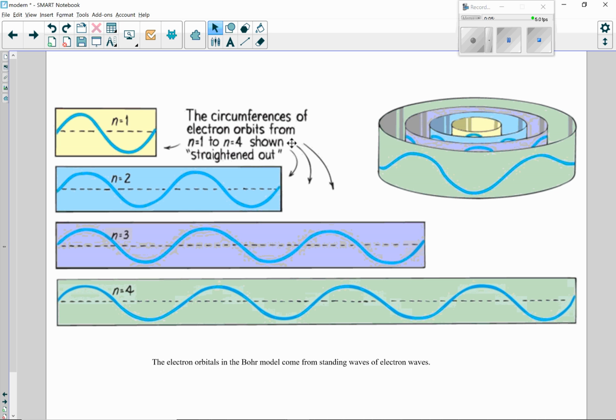If you look at the orbits of the Bohr model of the atom, they depend on the wavelength of the electron orbiting the atom. The smallest orbit is the n equals 1 orbit. That's where it can make one loop around and be one wavelength. The next orbit is where it's two wavelengths in a loop around. The next orbit is where it's three wavelengths in a loop around. So the fact that an electron is a wave causes the Bohr model of the atom. It causes the energy levels that we know. It's all because of this wave nature of matter.